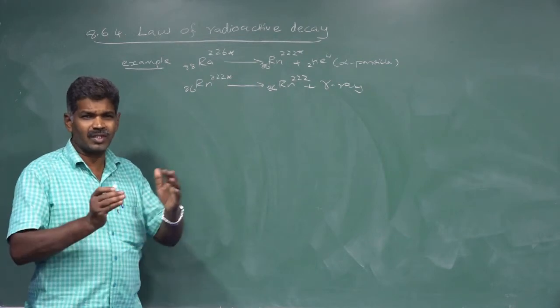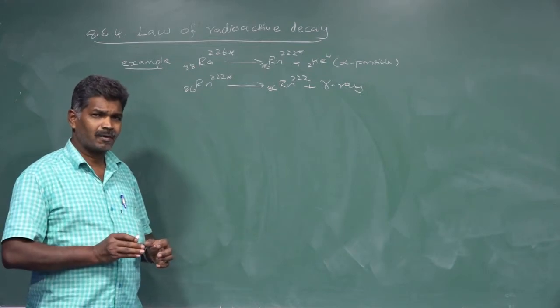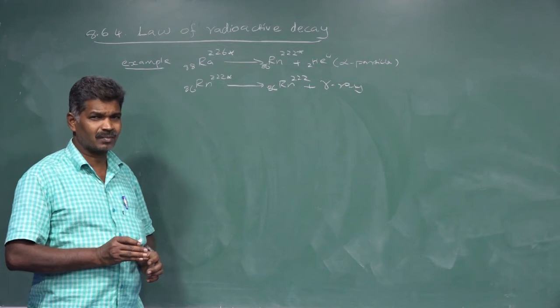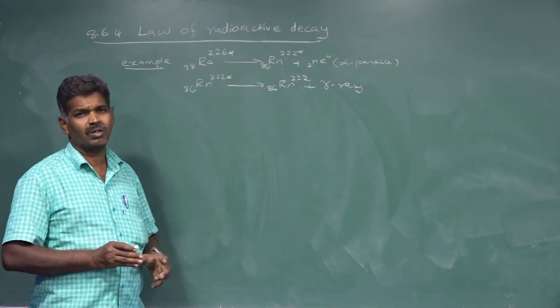Suppose initially you take a certain amount of bulk material of a radioactive substance. There we have a certain number of initial radioactive nuclei.